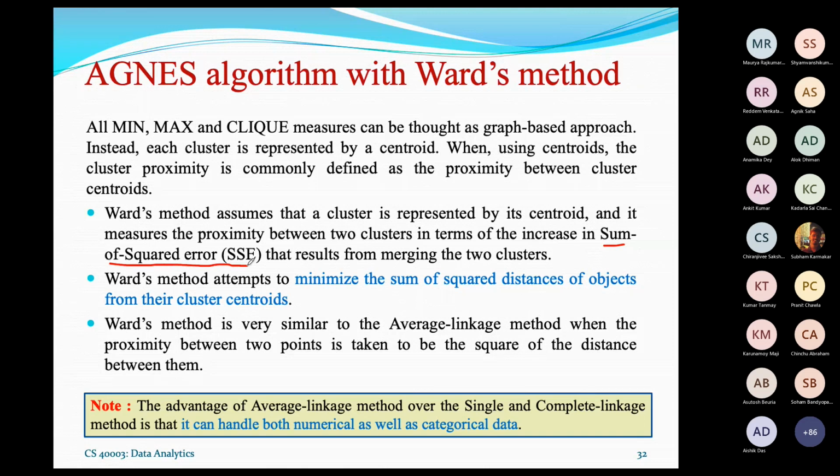You can select an object as a centroid, with centroid selection based on SSE minimization, so minimum SSE. And then this centroid is used to decide which two clusters can be considered for merging. So here we minimize the sum of squared distances of objects from their cluster centroid.